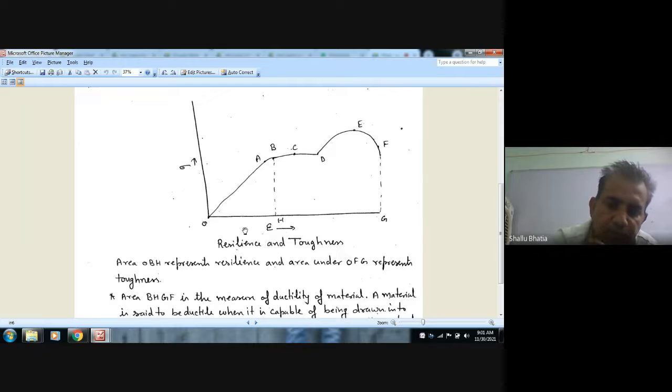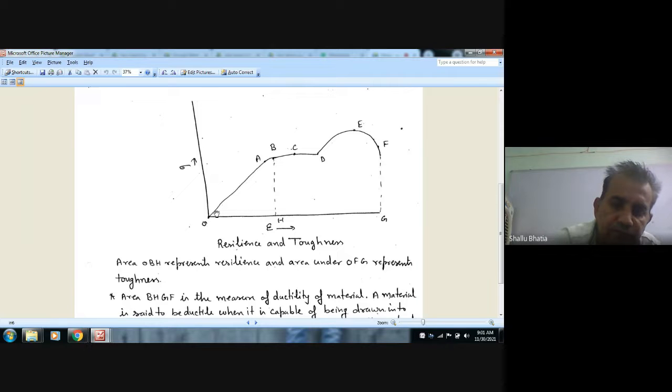P into del L by 2 will be force into displacement, and this will be energy, and divided by AL, which is volume. So this is strain energy per unit volume, and when we take it up to elastic limit, then it is called resilience.